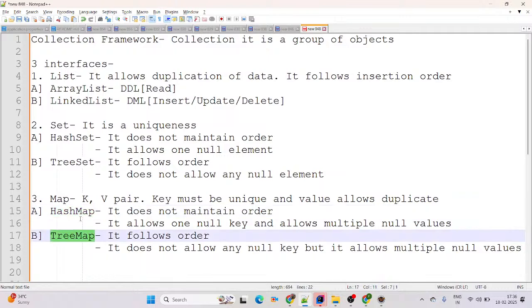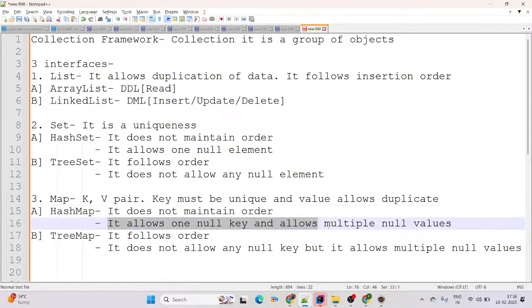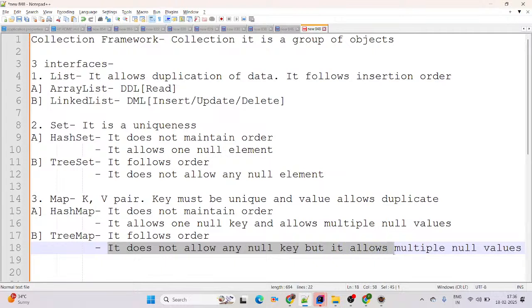HashMap and TreeMap. HashMap does not maintain the order, and TreeMap follows the order. HashMap allows one null key and multiple null values. But TreeMap does not allow any null key, though it allows multiple null values. If you add a null key in TreeMap, it will give us a NullPointerException.